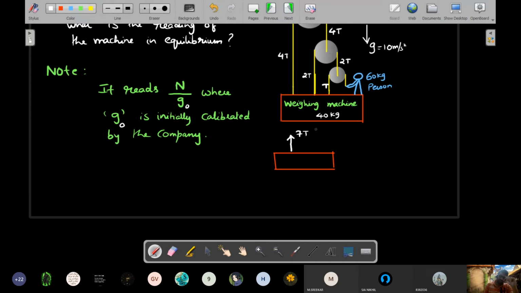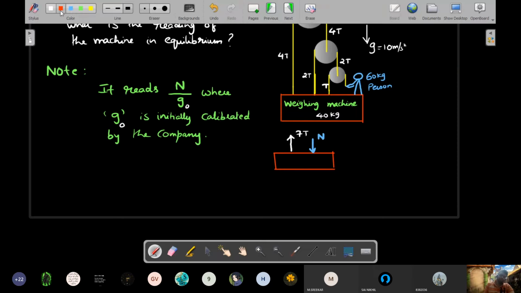Okay, 7T pulling it up, and the person will push his normal reaction. Don't put the weight of the person on the FBD of the weighing machine, right? So those two are two different forces. Only interaction between these two is the push force or a contact force. So respectfully you will write that as N and not mg.